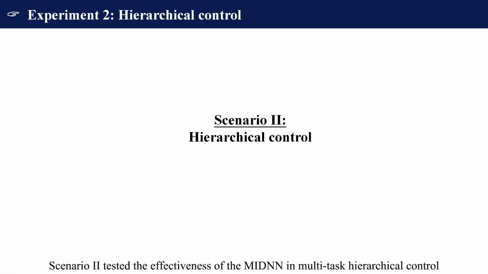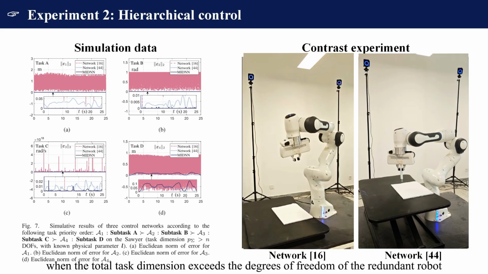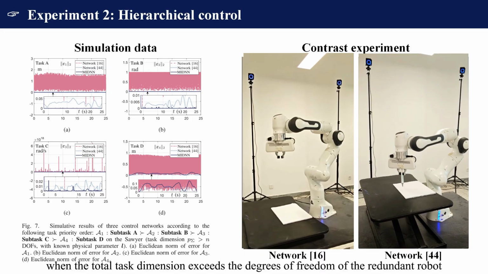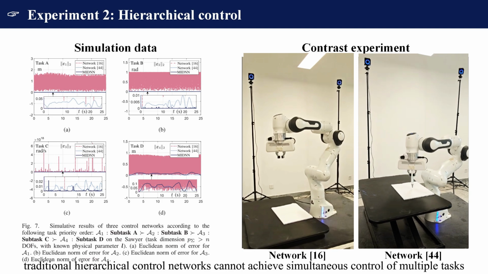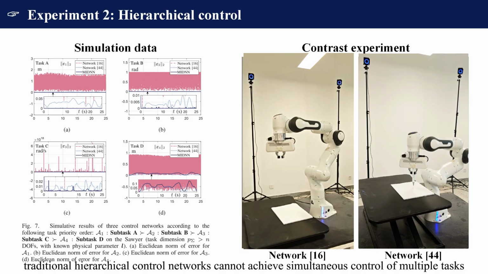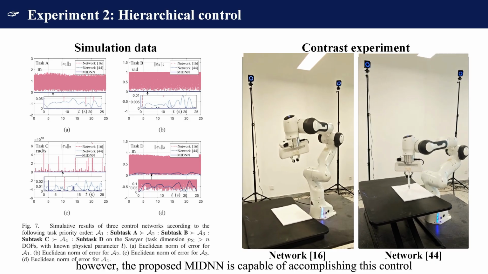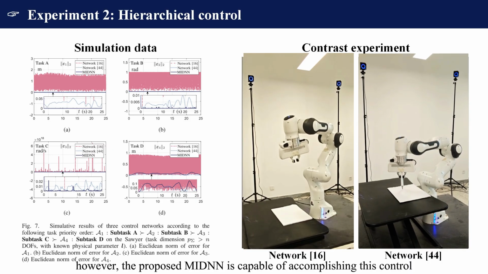Subsequently, Scenario 2 tested the effectiveness of the MIDNN in multitask hierarchical control. It can be observed that when the total task dimension exceeds the degrees of freedom of the redundant robot, traditional hierarchical control networks cannot achieve simultaneous control of multiple tasks. However, the proposed MIDNN is capable of accomplishing this control.